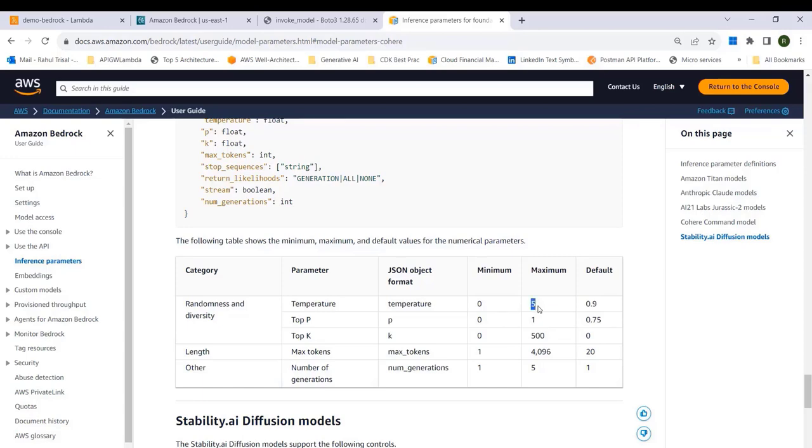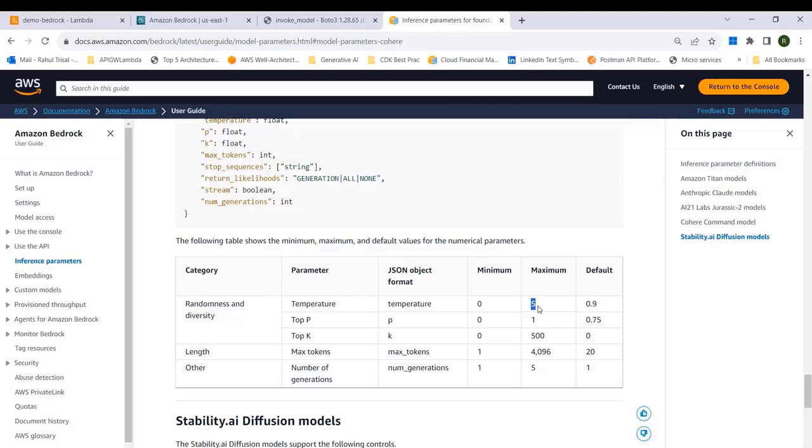So what does this temperature do? If you put the temperature as 0, that means there is going to be very little randomness. Let me give you an example. Say you are asking a chatbot, hi, how are you? And it gives you a response, I'm doing good today. If you put the temperature as 0, then every time you ask the same question, it's going to give you the same response.